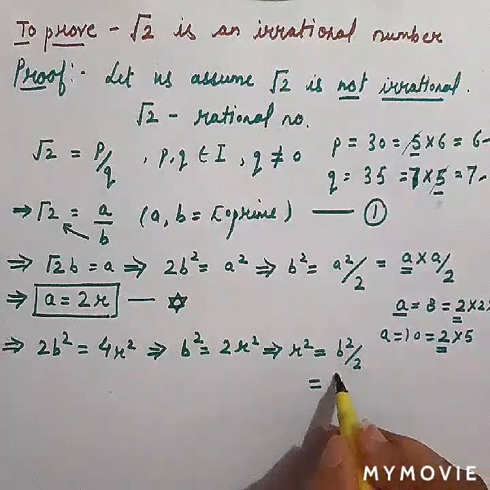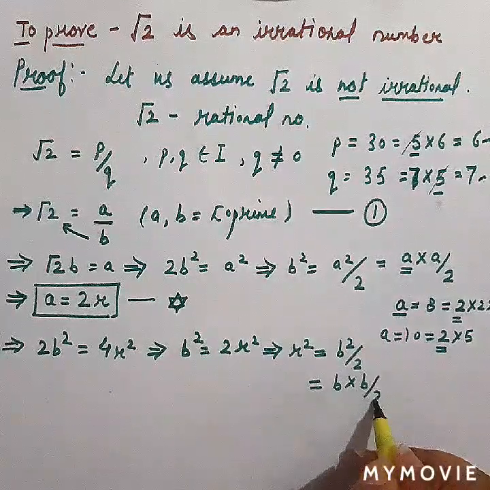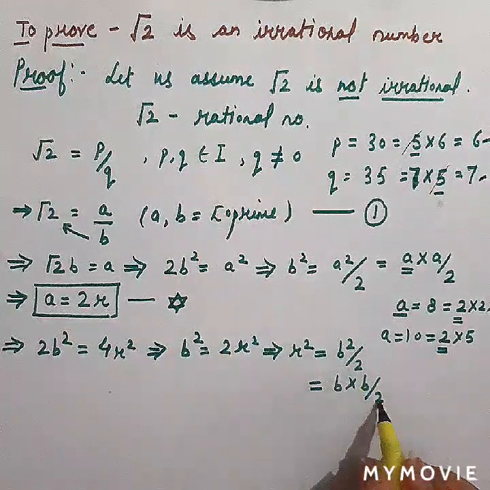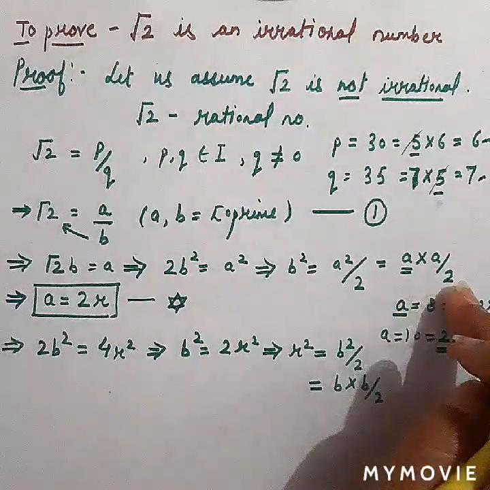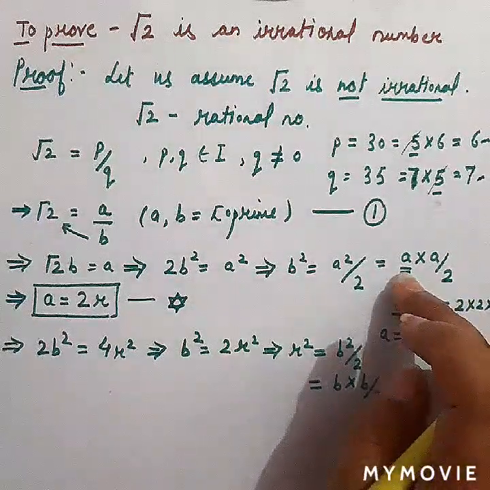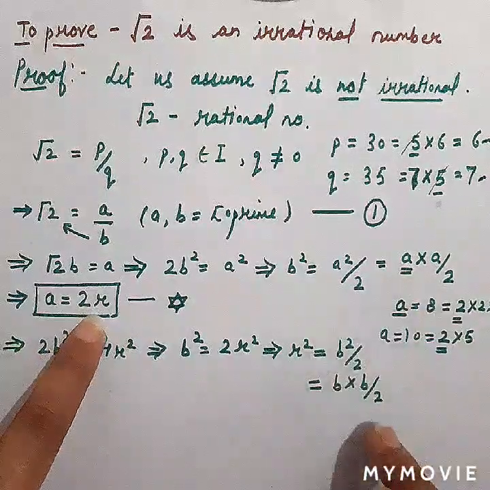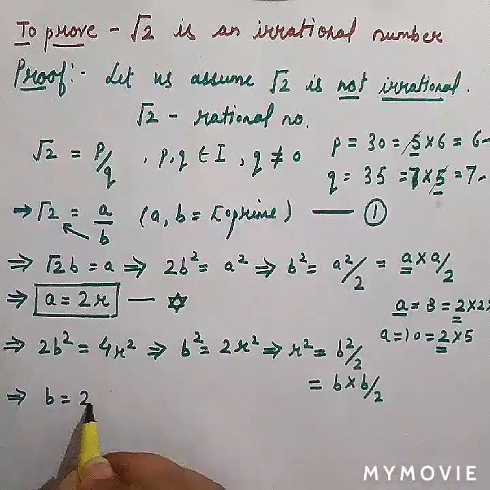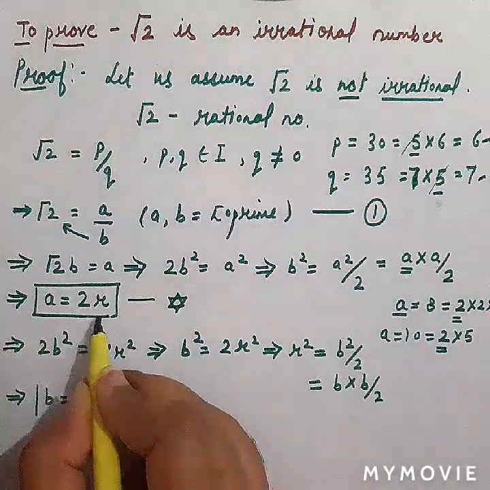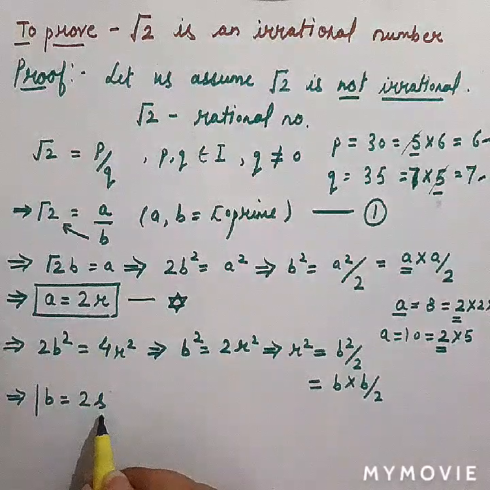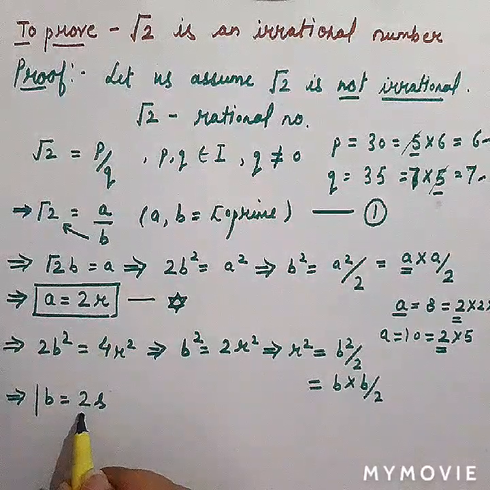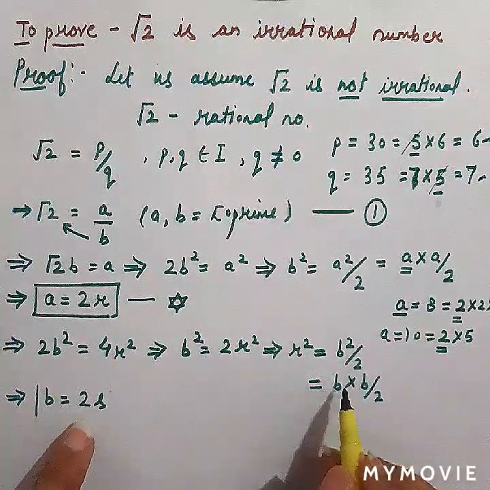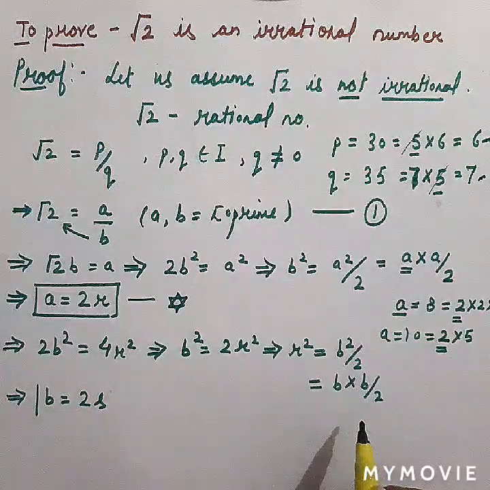Again, 2 divides b square. In the same way, b square can be written as b cross b upon 2. And if 2 divides b square, 2 divides b also. Here also, in the same way, as I said, 2 divides a, so a can be written as 2r. If 2 divides b, b will also be written in the form of 2s. So here the constant was r, here I am taking constant s. So 2 will be the factor. If 2 divides b, then b must have 2 as one of its factors. That is why it is dividing.